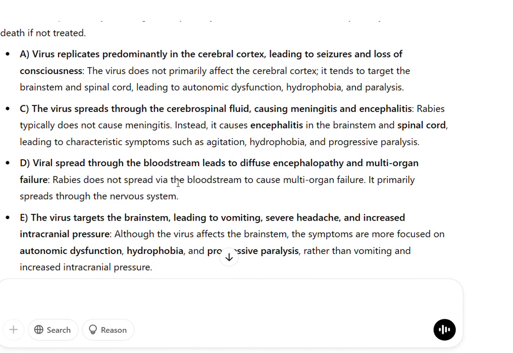C. The virus spreads through the cerebrospinal fluid, causing meningitis and encephalitis. Rabies typically does not cause meningitis. Instead, it causes encephalitis in the brainstem and spinal cord, leading to characteristic symptoms such as agitation, hydrophobia, and progressive paralysis.